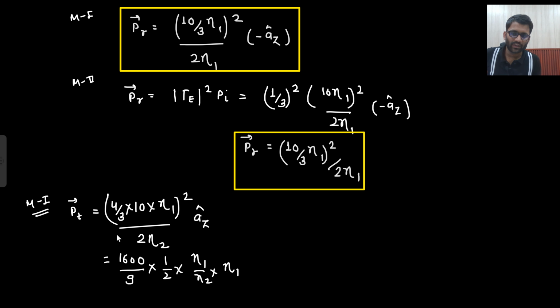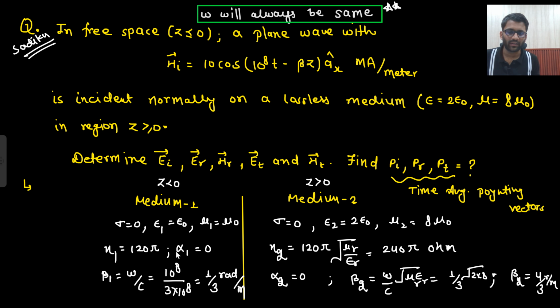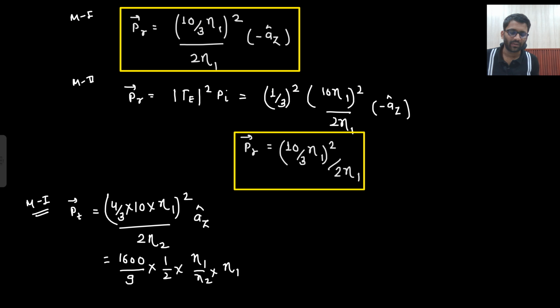This is your 40 by 3. So 40 whole square, 40 square is 1600, divided by 9 eta 1 square. This 2 is there, so that is 1 by 2 eta 1 square divided by eta 2. So eta 1 by eta 2 into eta 1. What is eta 1 by eta 2? 1 by 2, because eta 1 is 120 pi and eta 2 is 240 pi, right? Here we have seen 120 pi and 240 pi. So that would be 1 by 2.